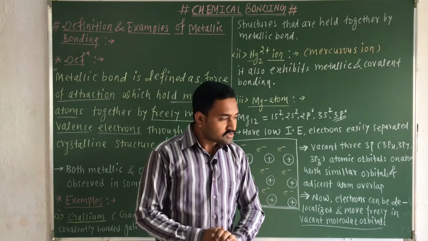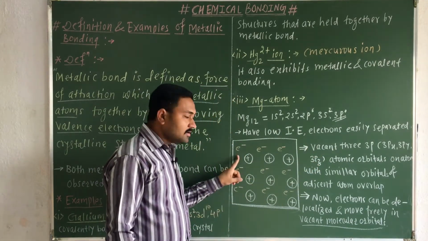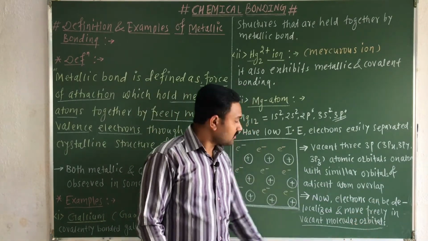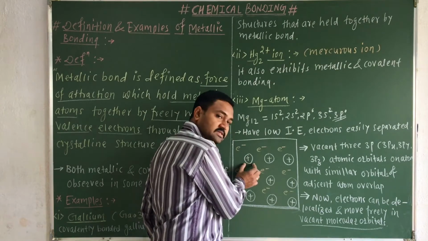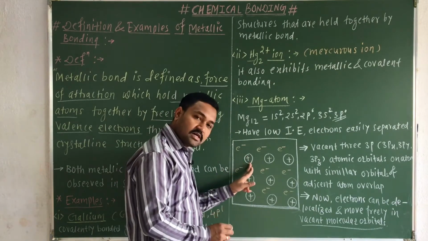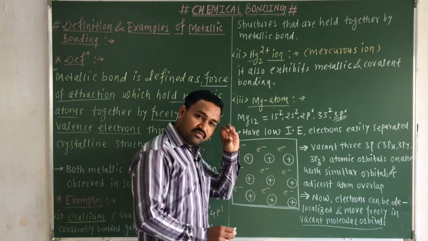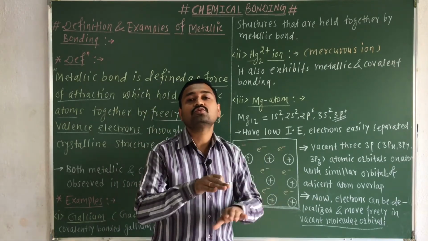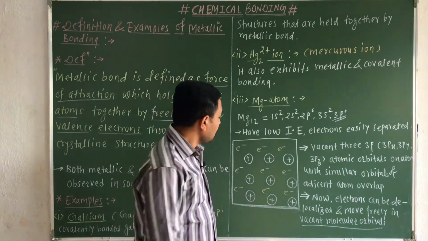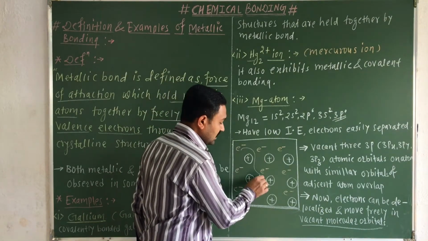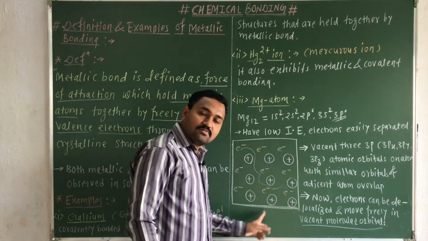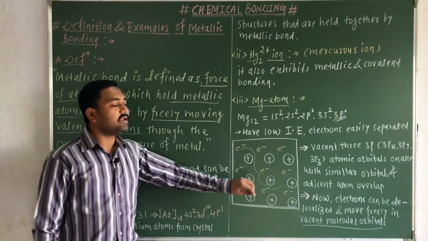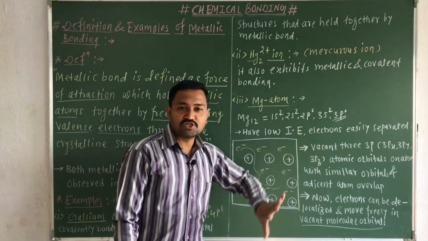So remember here, due to these molecular orbitals, the positively charged kernels or atoms are fixed in position, while these electrons can freely move through the molecular orbitals. So these electrons can move anywhere in this particular crystalline structure. This is a simple example of the element magnesium.